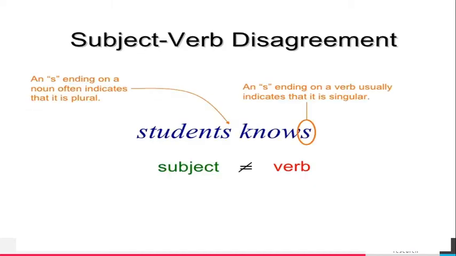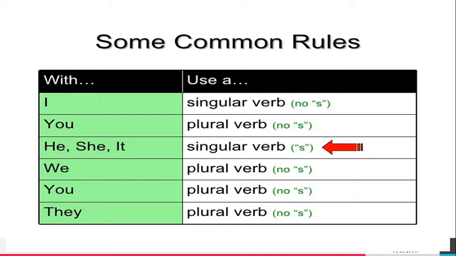So my dear students, listen carefully. Here the students is a plural subject. The verb should be a plural verb. But here, knows ends with s, so it is a singular verb. So this also is wrong. The subject does not agree with the verb. Students know, that is correct. Students knows is wrong. So the subject does not agree with the verb. My dear students, you should know common things about the subject.